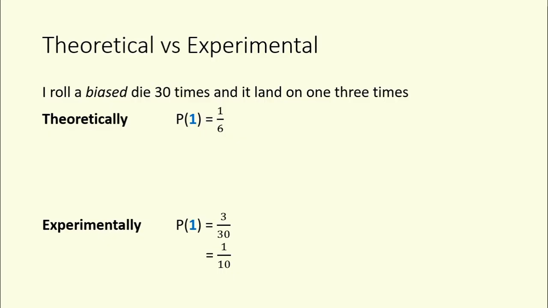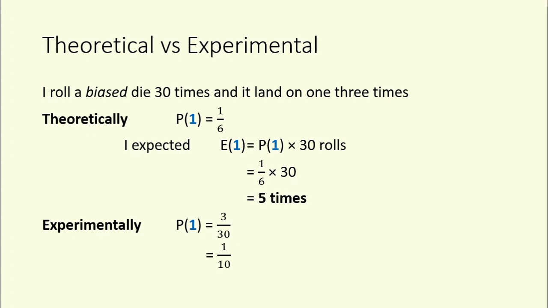So let's go back to our biased die. Theoretically, we thought the probability of rolling a 1 was 1/6. So how many ones did I expect in 30 rolls? My expected number of ones would have been 1/6 of the 30 rolls, because the probability of rolling a 1 is 1/6. I expected a 1 one sixth of the time. 1/6 times 30 is 5 times. I had expected to see a 1 5 times in the 30 rolls, and I only saw it 3 times.